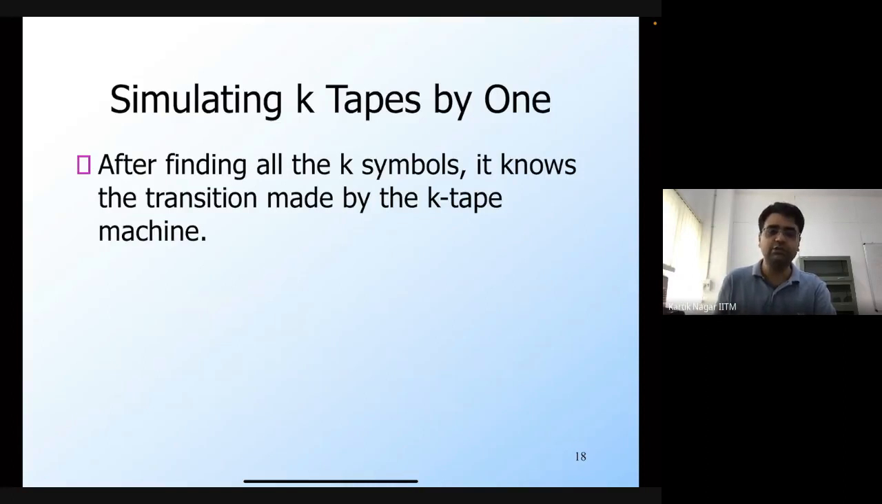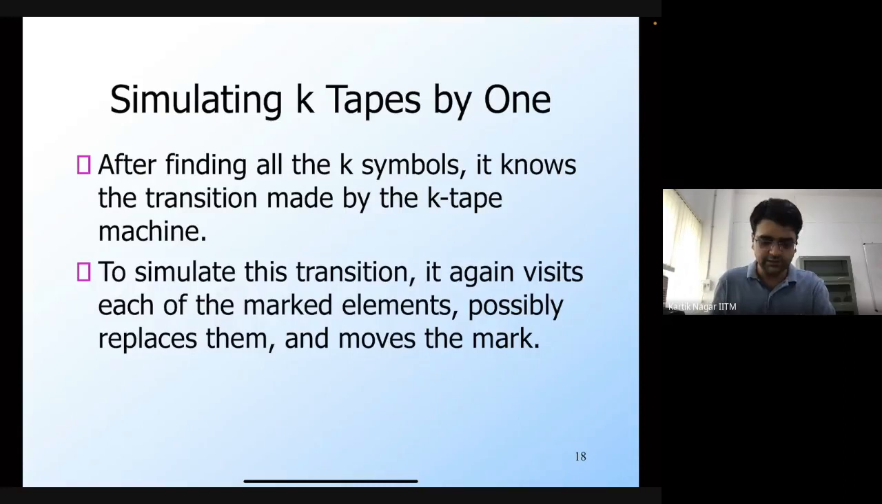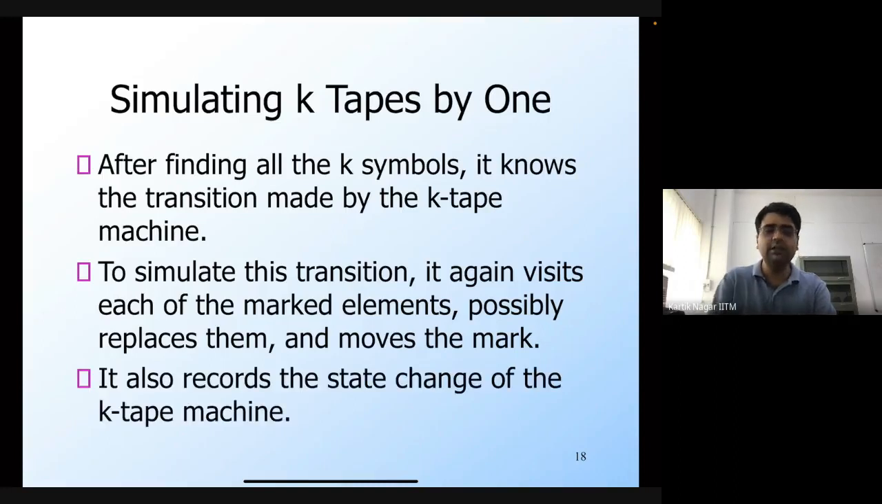So this one-tape Turing machine is going to again visit each of the read heads on the k tapes, and on the k tracks rather. And it's going to change the symbol under the read heads, and it's also going to move the read head by changing the position of the marker itself. So to simulate this transition, it visits each of the marked elements, possibly replaces them, and then it moves the mark, and it also records the state change of the k-tape machine.